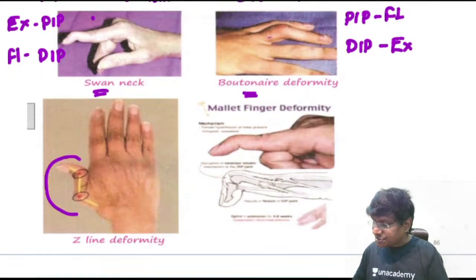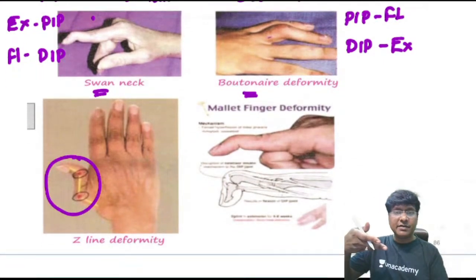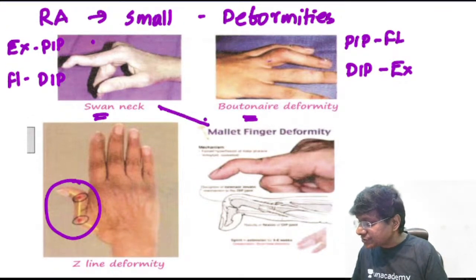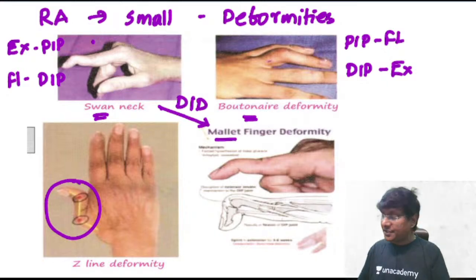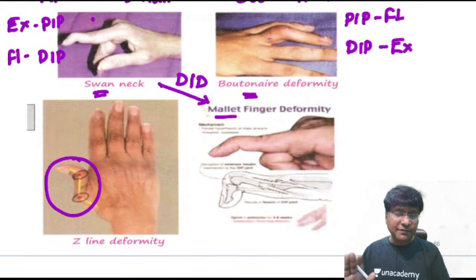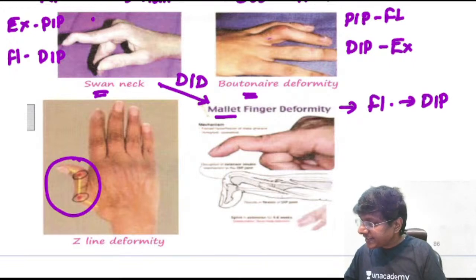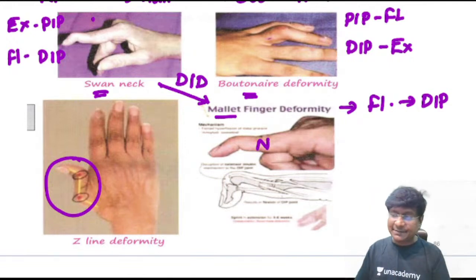The other one is the Z-shaped thumb, and another important deformity is ulnar deviation. Now, what is a very important differential diagnosis for Swan-neck deformity? It is mallet finger deformity, which is not seen in rheumatoid arthritis. In mallet finger deformity, you will have only flexion of the distal interphalangeal joint, whereas the proximal interphalangeal joint will be absolutely normal.